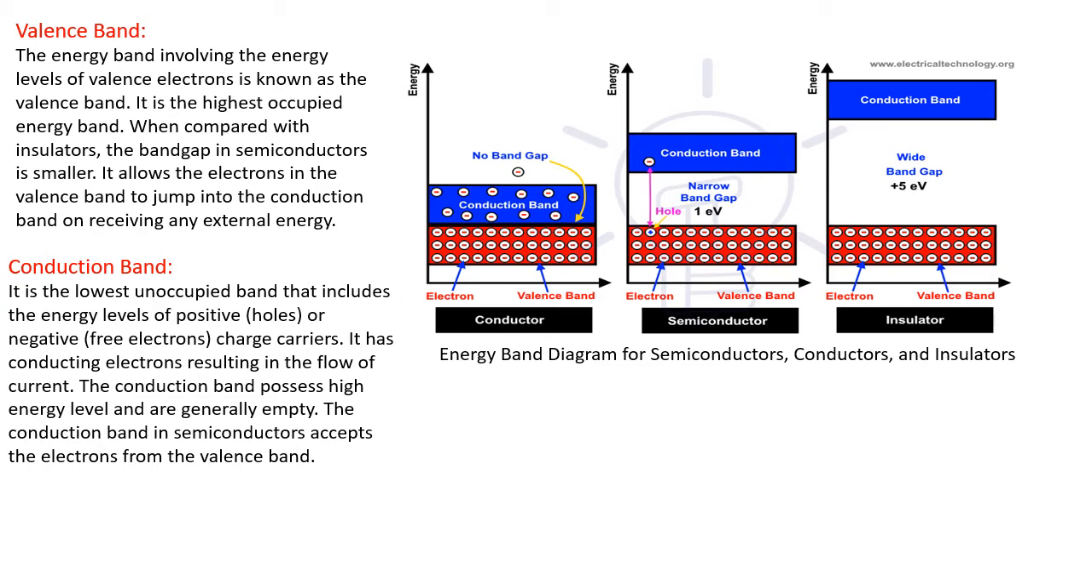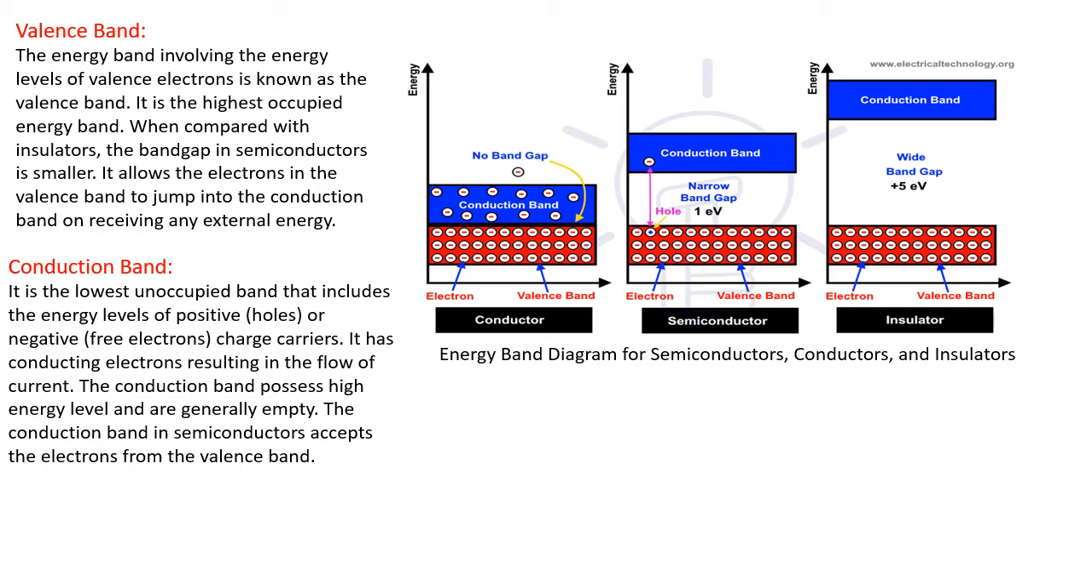Now, how can we define the valence band? The energy band involving the energy level of valence electrons is called the valence band. It is the highest occupied energy band.